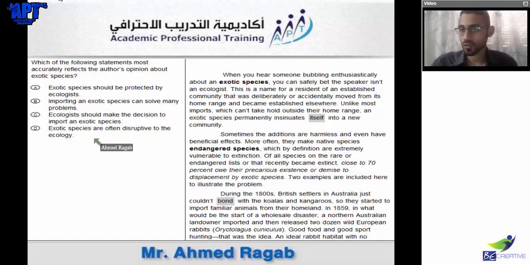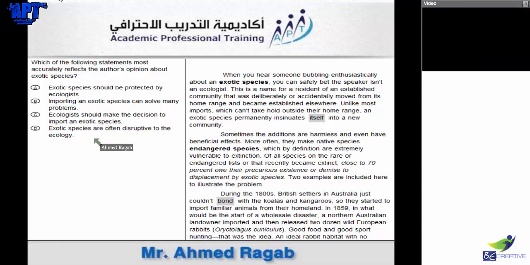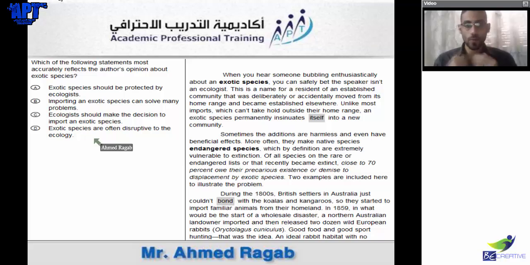So I'll play a stopwatch. Okay, I made a stopwatch for myself. I made it 1 minute and 30 seconds, so I can actually do it fast. So let's start.